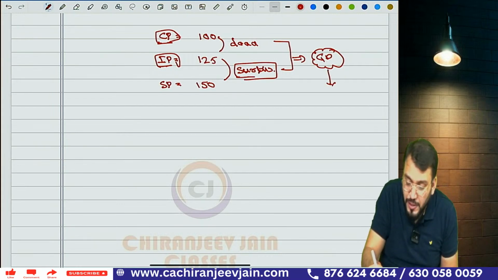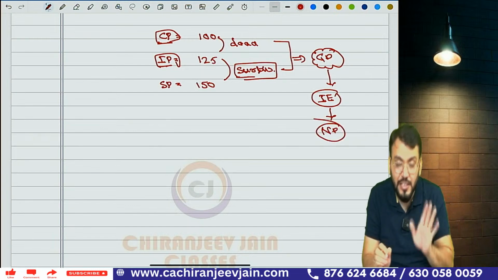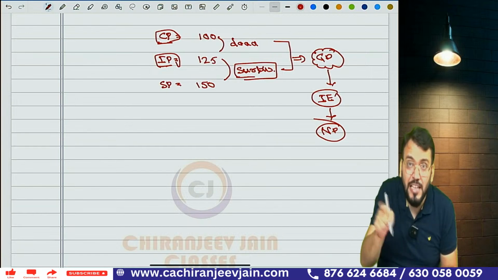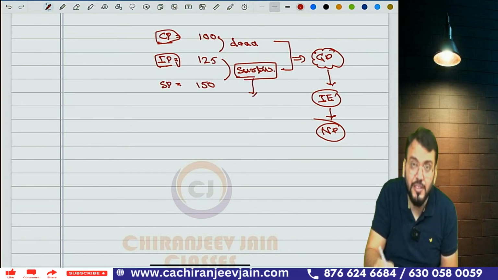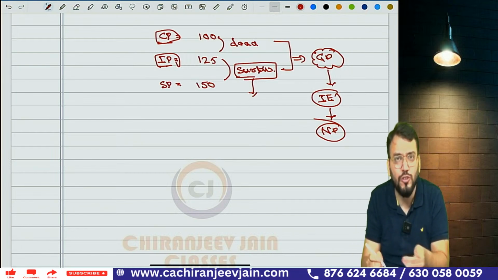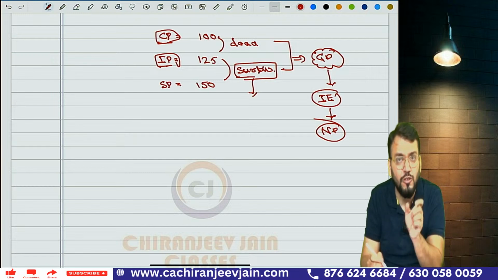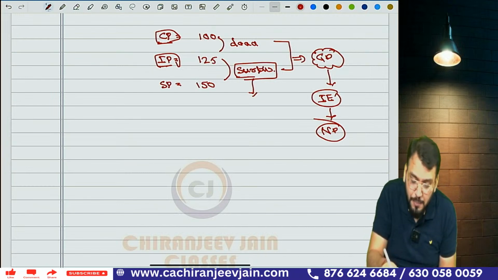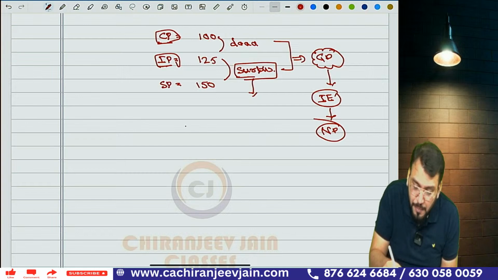From gross profit, if you deduct all the indirect expenses, you get net profit. Understood? Correct. So from branch stock account, we are calculating surplus. Surplus means sale price minus invoice price. Sale price will be given in the question, invoice price will be given in the question. From the difference you can calculate surplus. So you can see in this case surplus is 25.